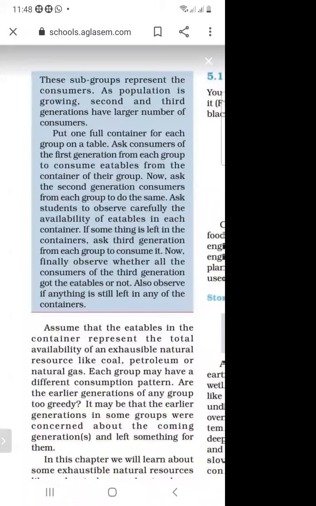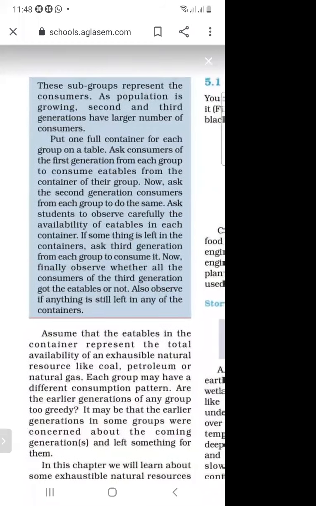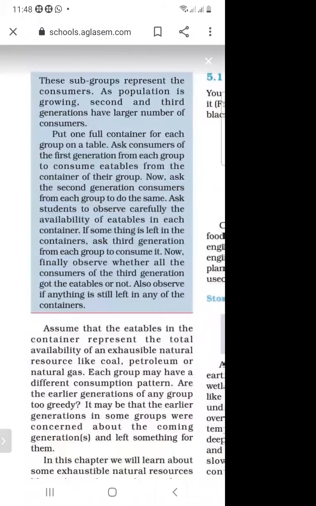And we are now dividing into subgroups of 1, 2, and 4. As population is growing, the second and third generation have a large number of consumers. So put one full container for each group on a table. Ask the consumer of first generation from each group to consume a tablet from the container of their group. Now ask the second generation consumer from each group to do the same.